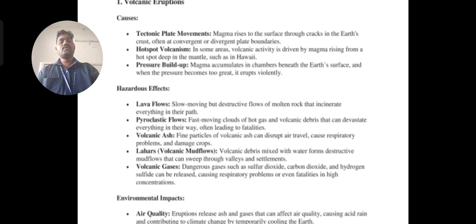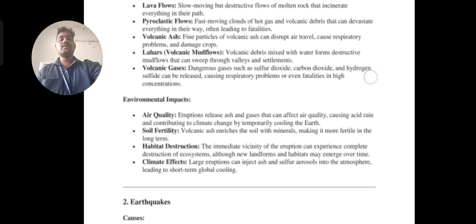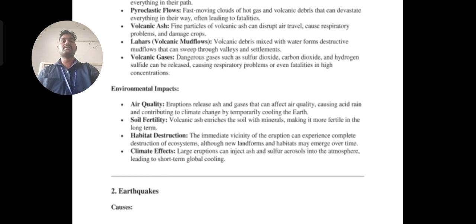I want to say that total destruction takes place: humans can die, air can be contaminated, water can be contaminated, and land can be contaminated. Likewise, there are a lot of hazardous effects because of volcanic eruptions. Now the environmental impacts: what environmental impacts take place? The air quality.